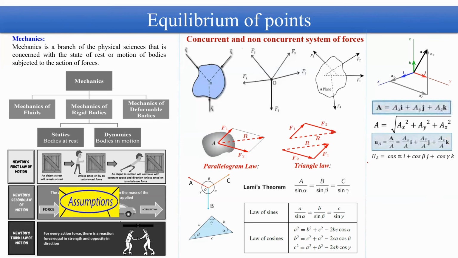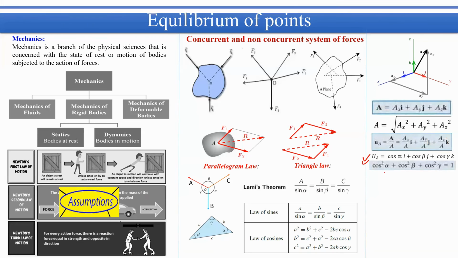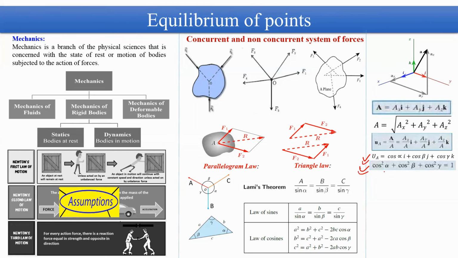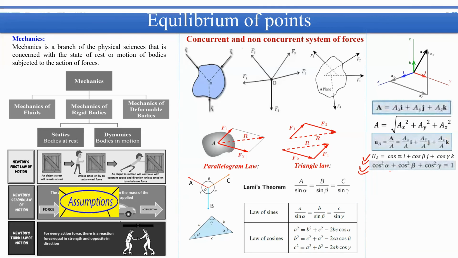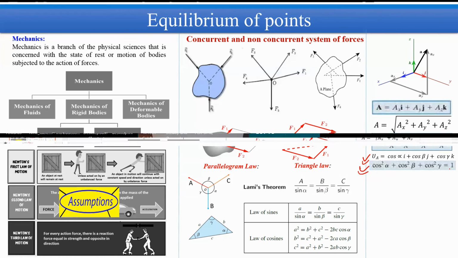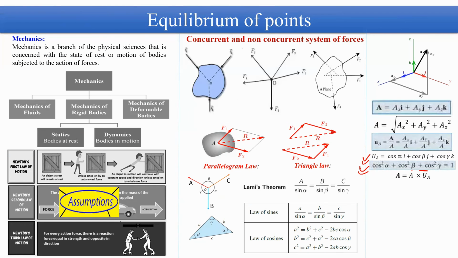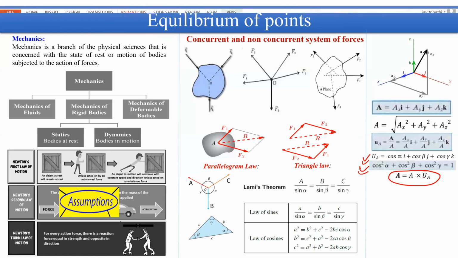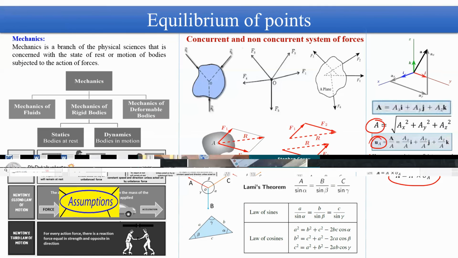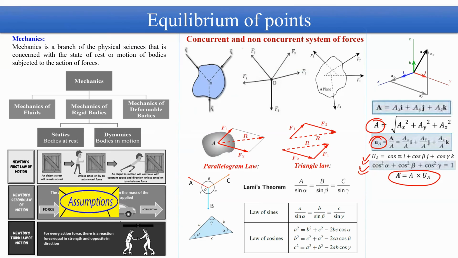So in this way you can represent a unit vector along any arbitrary vector. And for any vector, this is also a formula: cos square alpha plus cos square beta plus cos square gamma should be equal to 1. And as you know that UA is a unit vector, if you multiply UA by the magnitude of the vector, then you will get the original vector.